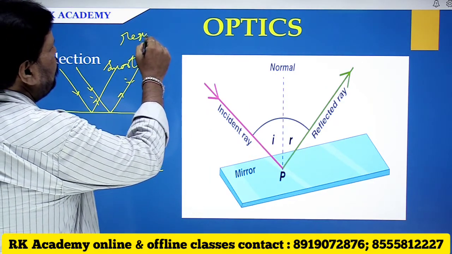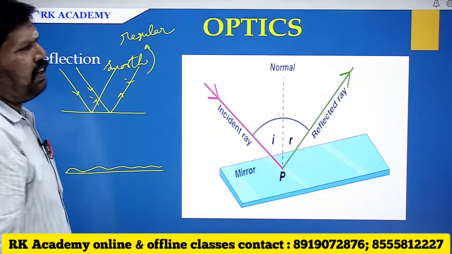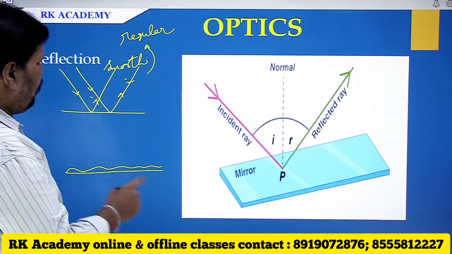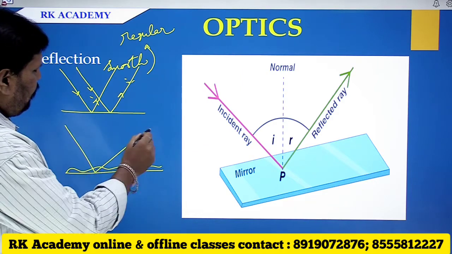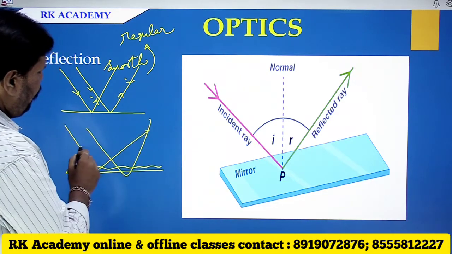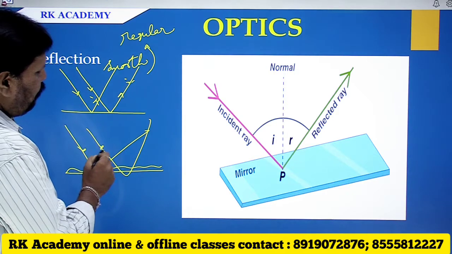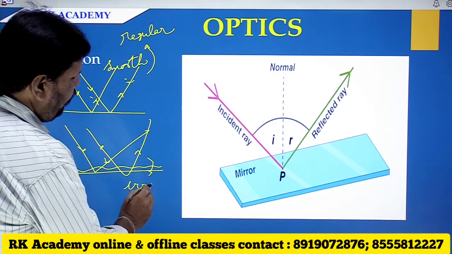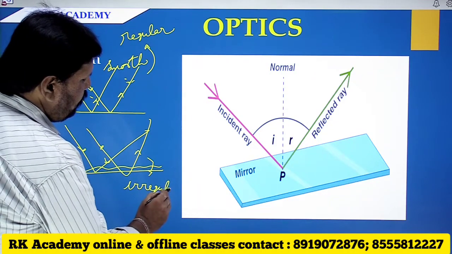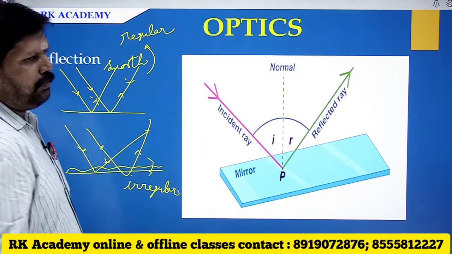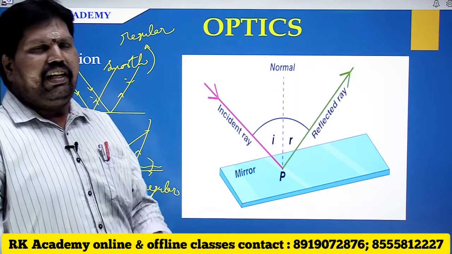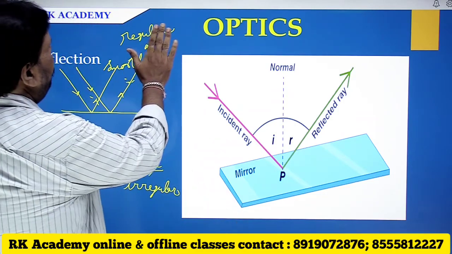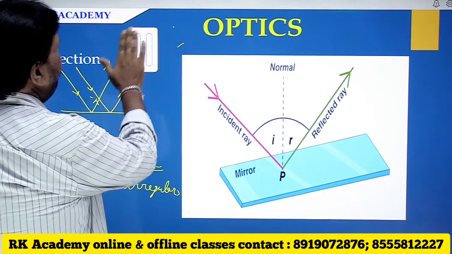This is known as regular reflection. If the light falls on a rough surface, then it will undergo reflection in such a way that it is known as irregular reflection. So generally reflections are of two types: regular reflection and irregular reflection.